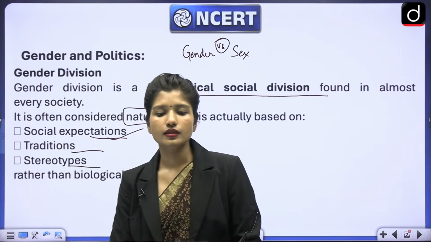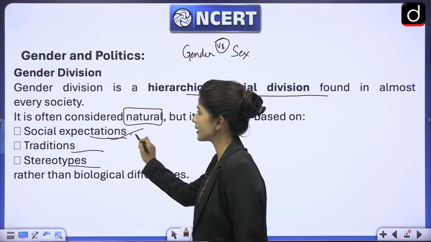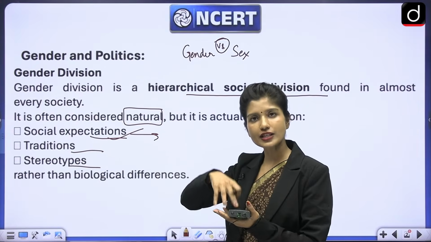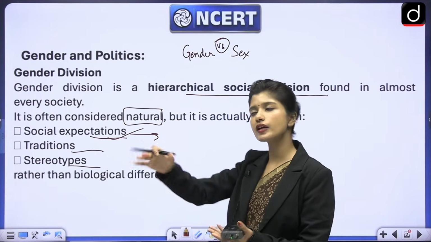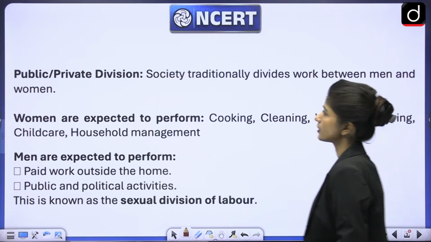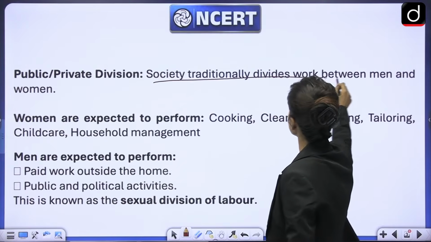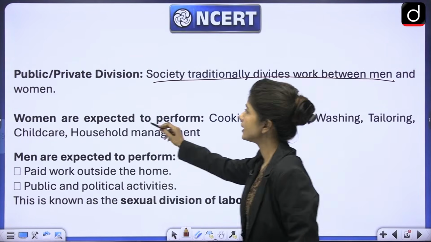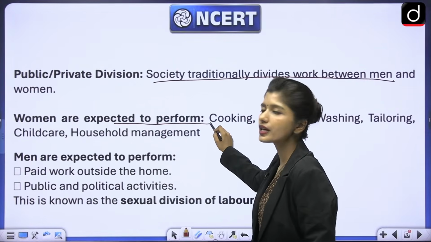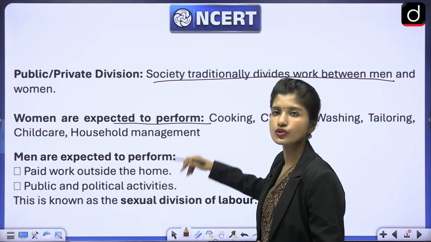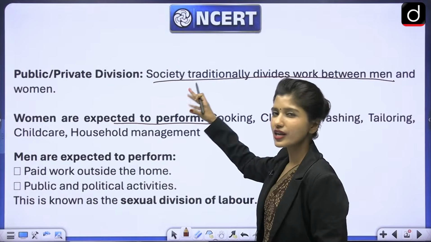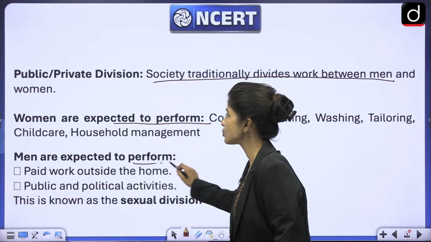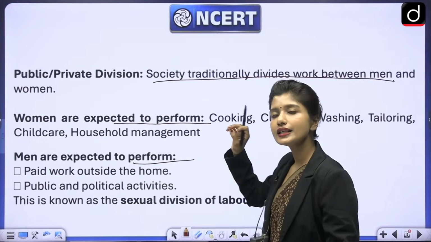So we know that because of these social expectations, what we have done is we have divided the sphere, that in private sphere, women are supposed to work, in public sphere, men are supposed to work, right? Society traditionally divides work between men and women. There is nothing new in this chapter. You already know everything. Then there are some work that women are supposed to do, for example, household chores or taking care of children or child care or nurturing, the role of nurturing, and men are supposed to do the outside work.